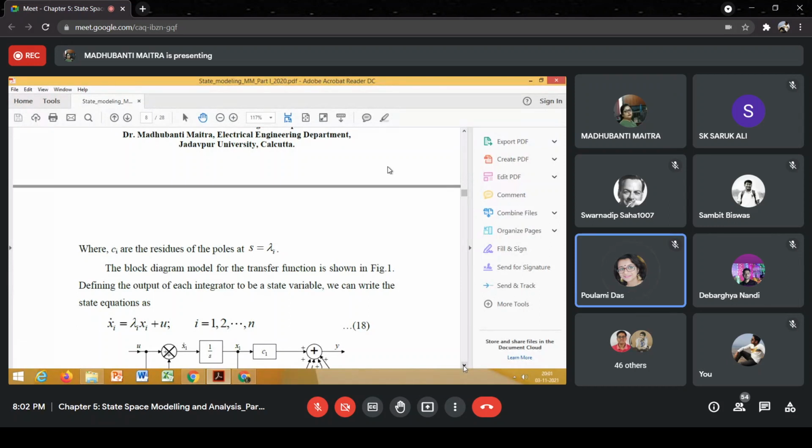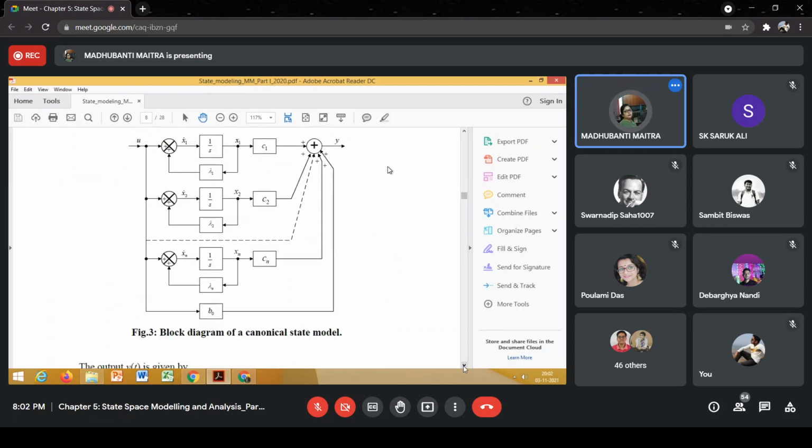Yes, ma'am. So you see x1 dot, x2 dot, x3 dot, xn dot. That means we have got n number of first order differential equations. Now we are in a position to write down the state equation, where we have defined the state variables in this form.